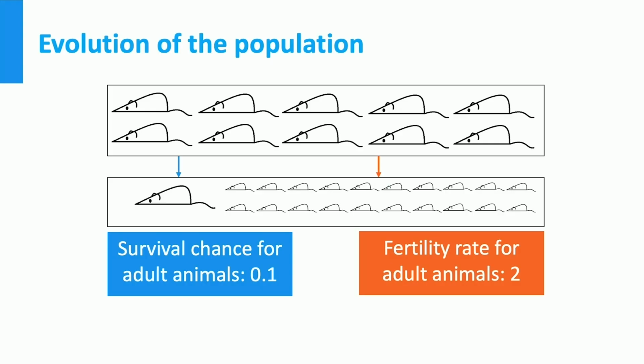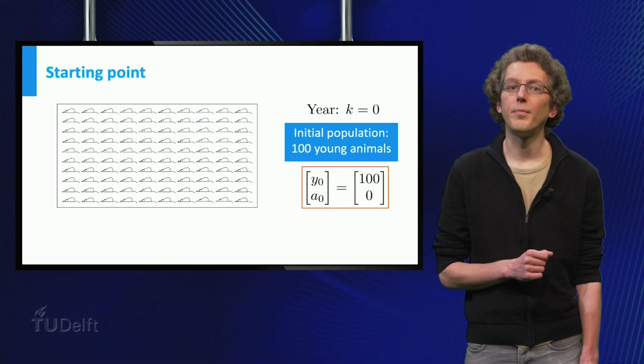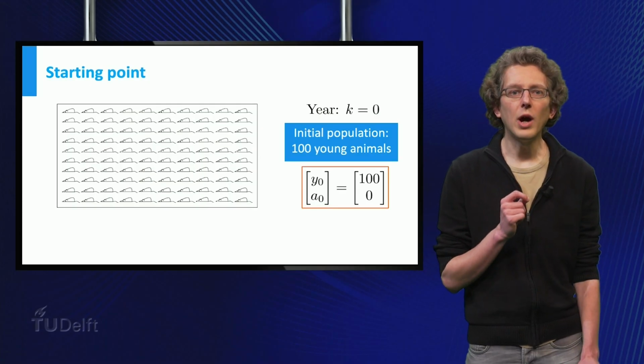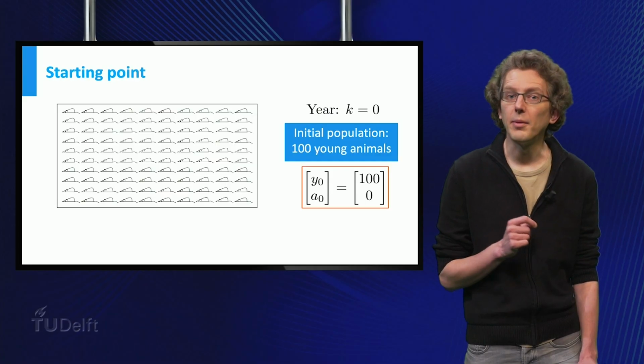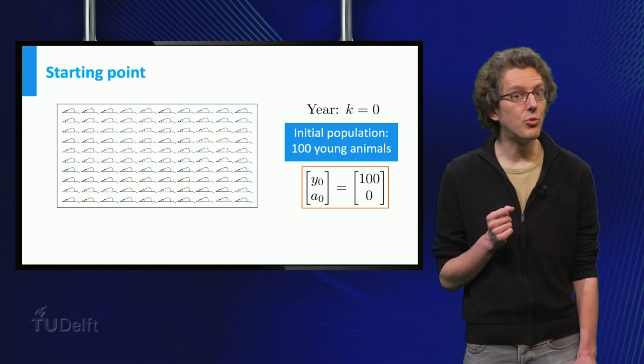Let us put this into equations. We will denote the number of young mice and adult mice at time k by y_k and a_k respectively. Since today at time k equals 0 we have 100 young animals and no adults, we can say that y_0 is 100 and a_0 is 0. Now, if we know how many young and adult mice there are at time k, can we predict their numbers 1 year later, so at time k plus 1?